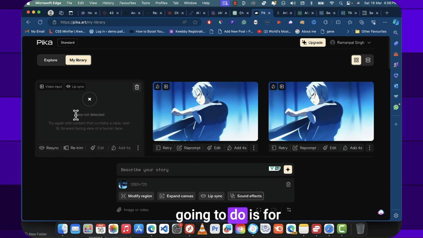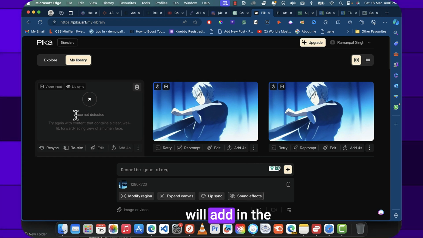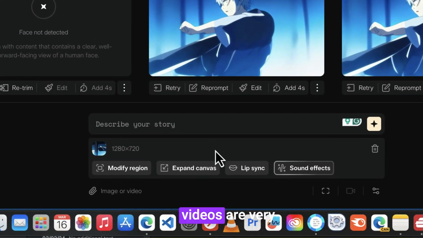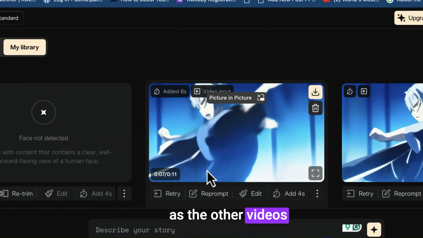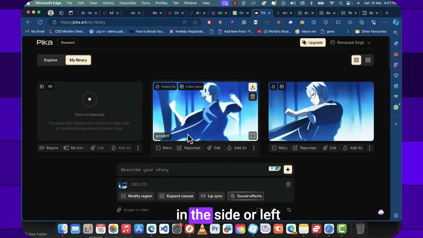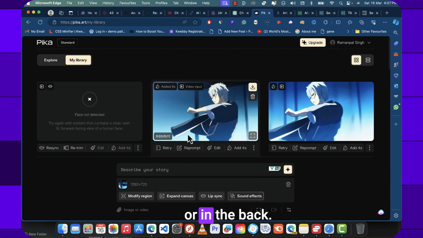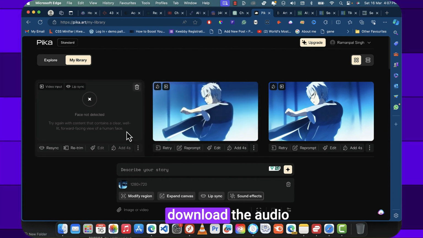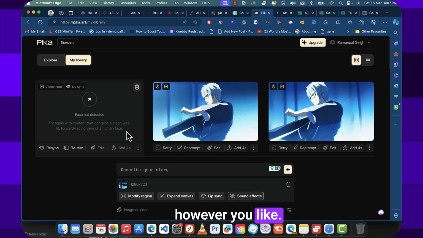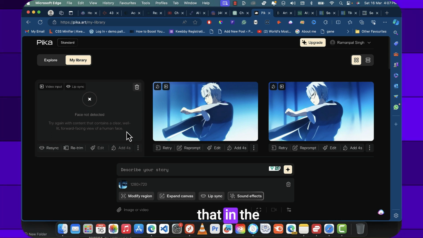So what we are going to do is, for the voiceover, we will add it in the background. Just bear with it, because in the anime style, it's very distorted and very distant and it does not detect the face as much as the other videos which we have covered previously, because the face should be in the front. It should not be on the side or left side or right side or in the back. So for this part, we are going to download the audio and we will add the effects in other tools like Premiere Pro or Descript or however you like. So you have already seen that in the introduction part.